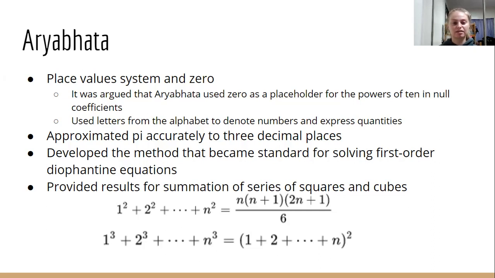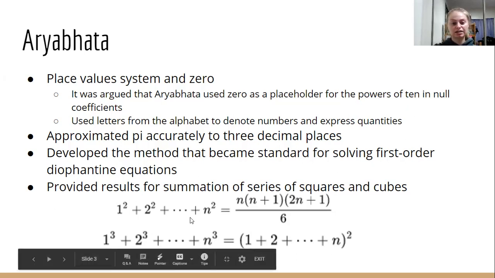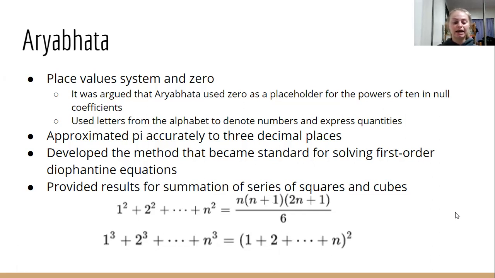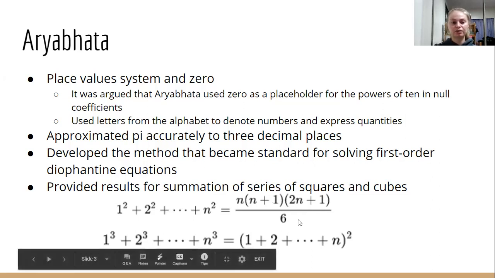He also developed the method that became standard for solving first-order Diophantine equations and provided results for summation of series of squares and cubes. So this first series right here is the sum of squares, and we should be familiar with that. That's what we use today. The second one is the sum of cubes, and this may look a little bit different than what we're used to seeing. We're used to seeing n times n plus 1 over 2, all squared. But either way, we get the same answer if we plug in values for n. This is just what he discovered back in the day, and that's how he formed it to look.